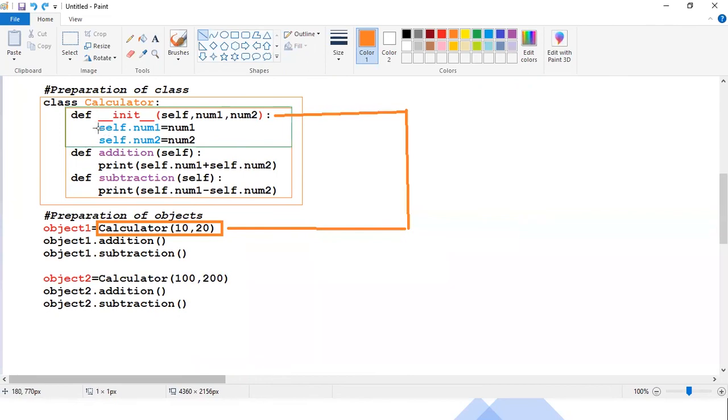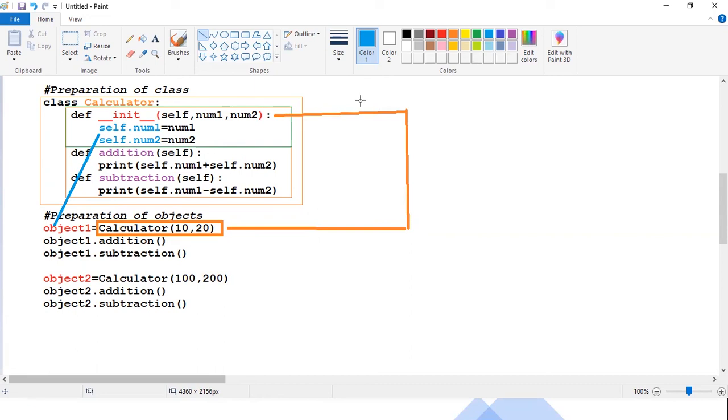Self is nothing but, observe guys, I'm making the same colors for you, please focus. Self is nothing but this object. And this is the first time you are using object one. So self is nothing but object one. self.num1 is equal to 10, and self.num2 is nothing but object one dot num2 is equal to that 20. Now self is nothing but the current object. Now guys, this is what happens when you create this object.